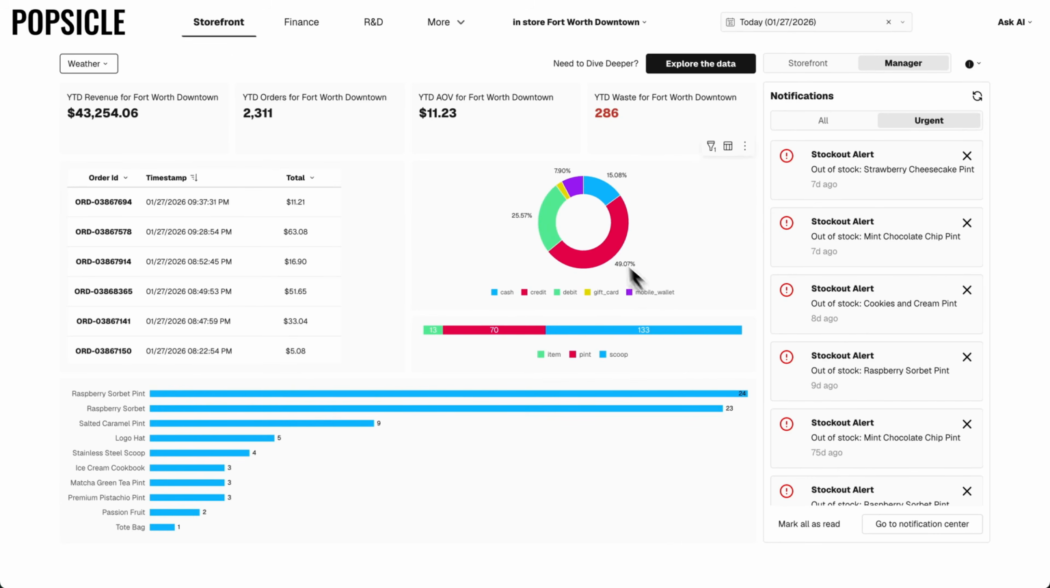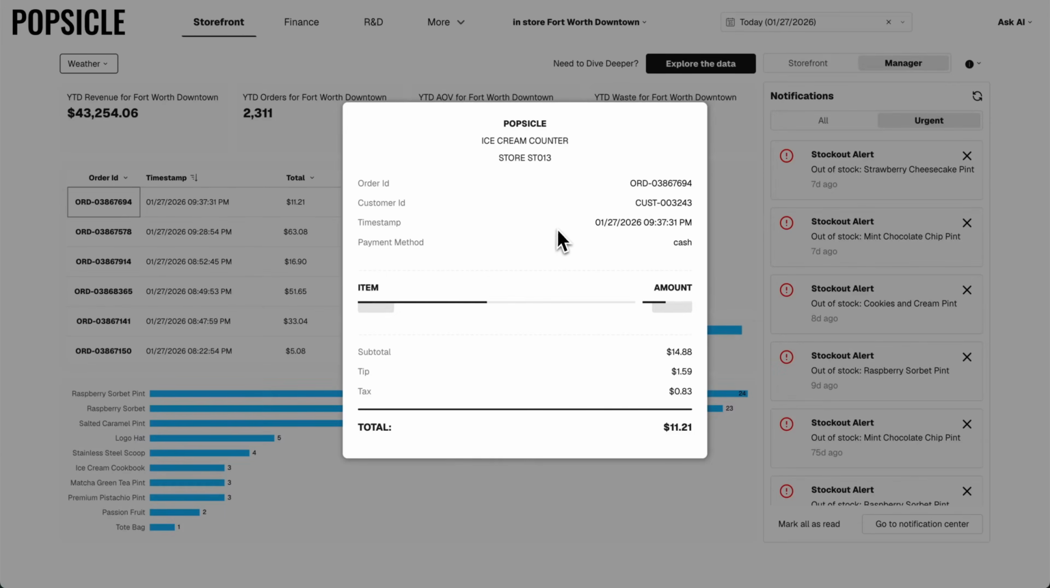From here, I can review things like high-level KPIs for the store, revenue breakdowns, or even Sigma-generated receipts if I ever wanted to conduct an audit of individual purchases that are taking place here.